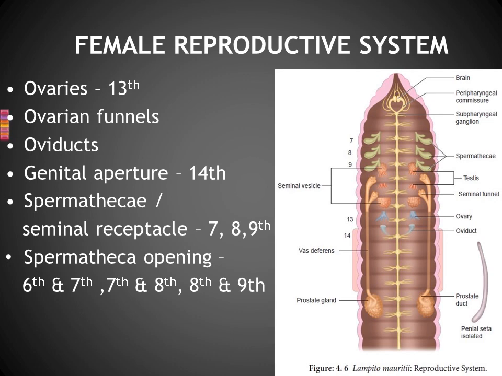That is the role of the spermatheca. The sperm cells collected from the partner worm will be stored here. Understand? And let us see how this copulation occurs first.